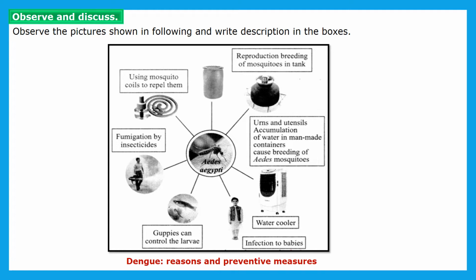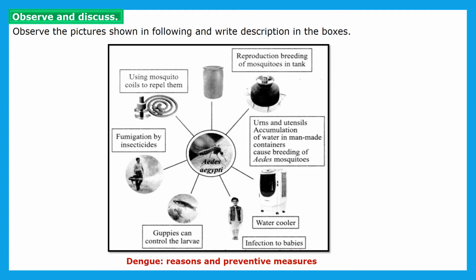In that, there is breeding of mosquitoes in the tank, because there is stored water there, and in that stored water they are producing their young ones with the help of eggs. Mosquitoes are laying eggs, and the population of mosquitoes can increase.